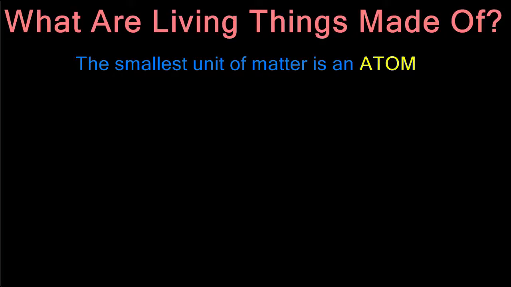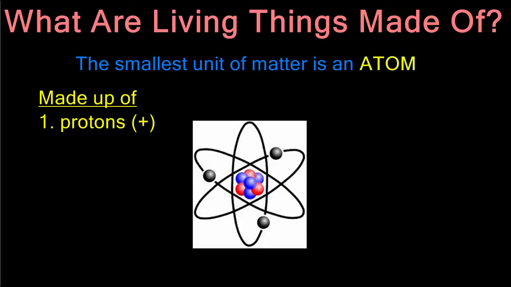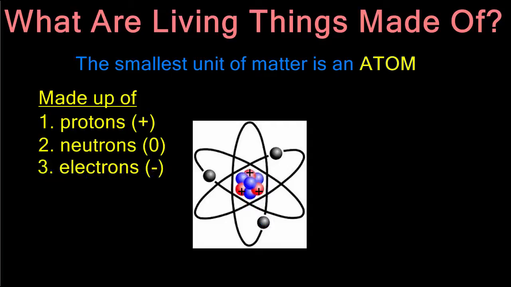According to the Bohr model, atoms look like this. They're made up of protons, which have a positive charge, neutrons, which are neutral. They have no charge. And finally, electrons, which have a negative charge. The protons and neutrons of an atom are tightly bound in the nucleus of the atom.